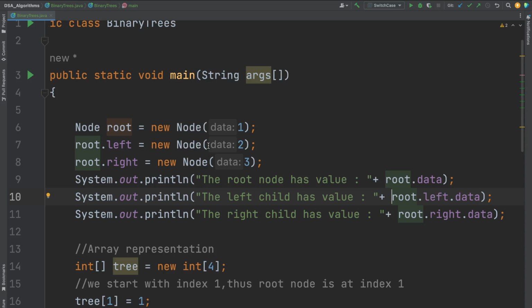Root dot left is going to take me to the left child of the root, and its data is what I want, right? So root dot left itself is a node type, correct? So you are assigning a node to it. So in that node you have a property, what? Class data. So root dot left, that particular node's data I want, that is why dot data. And then root dot right dot data will give me this.